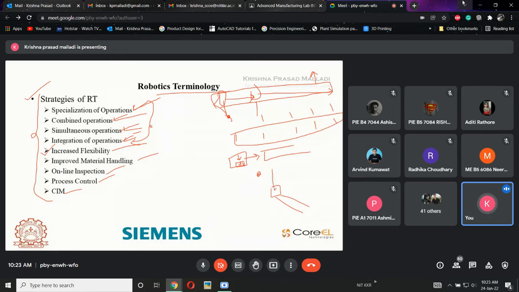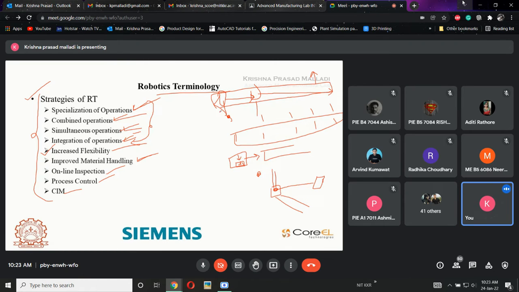The tool will come here and do its operation, and once it is done, the part automatically travels to the second machine. This is called improved material handling, or flexibility. This is how I can increase the productivity, improve the quality of the product, or increase the flexibility of the machines.